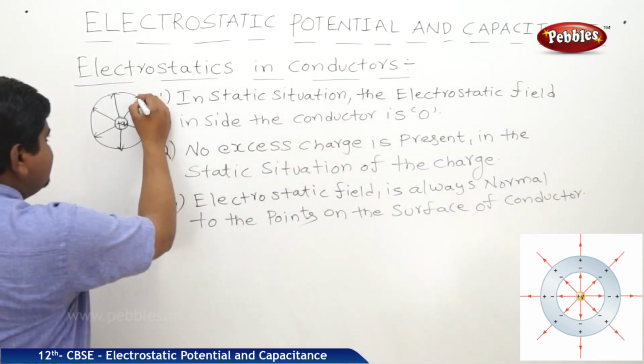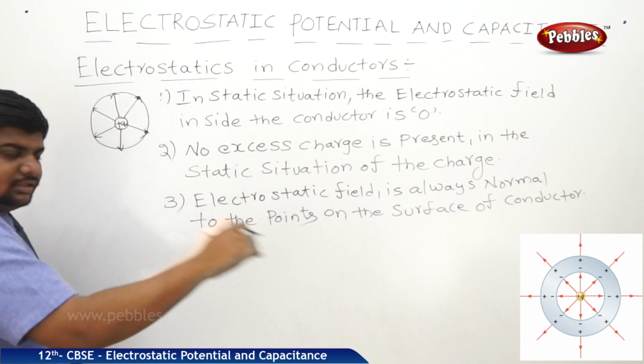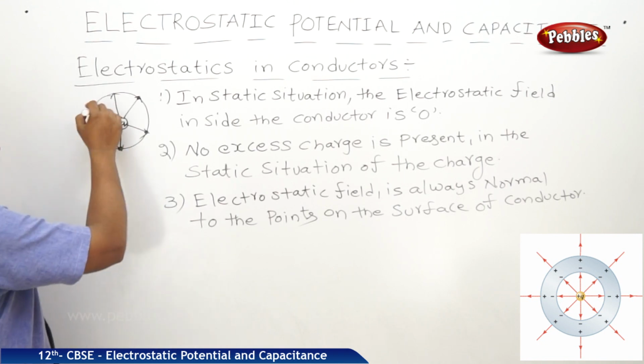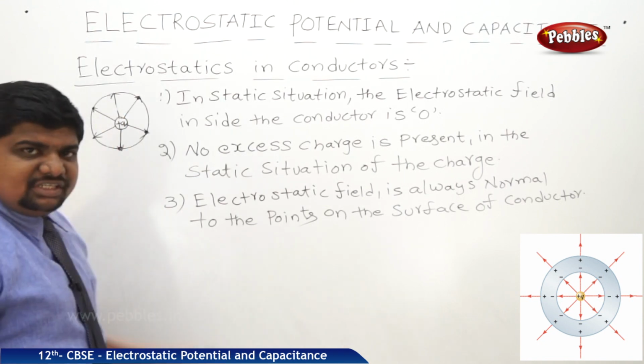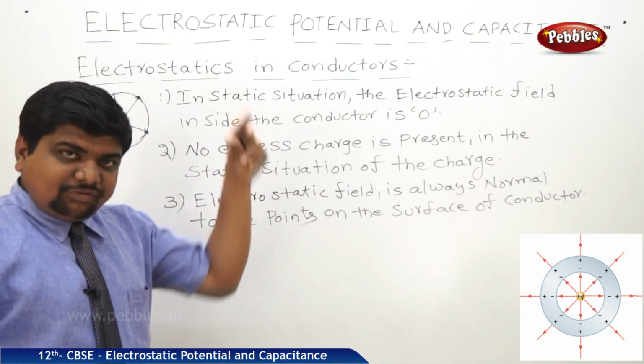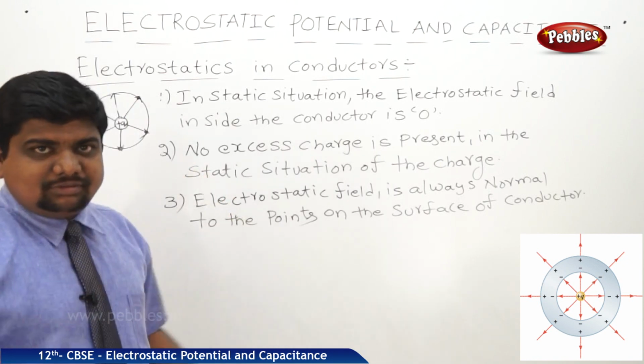See, this is one point. For this point it is normal. This is one point, normal. Means you can assume any n number of points on the surface of the conductor. For those points, electrostatic field is always normal.